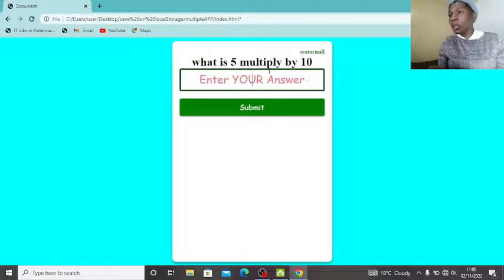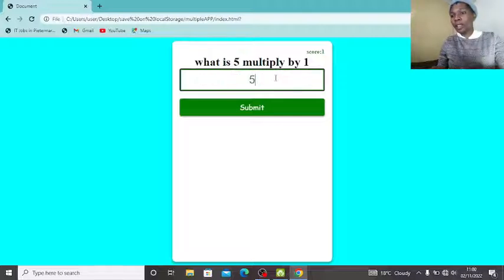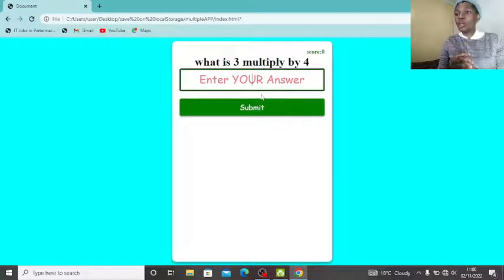Let me not talk too much. This project asks, what is 5 multiplied by 10? 10, 20, 30, 40, 50. So it's 50. I don't know why I'm counting, because I know it. So I got it correct. The score is 1. What is 5 multiplied by 1? It is 5. Yeah. Now let me give it a wrong answer. See, my points go down if I get the wrong answer. Let me give another wrong answer. You see? So this is the project we're going to do, guys.